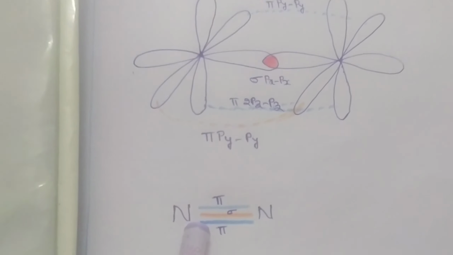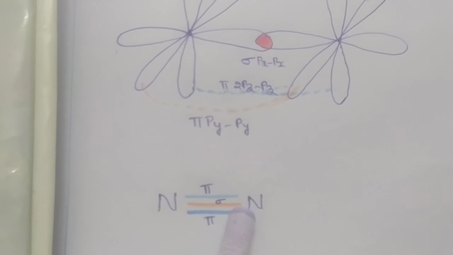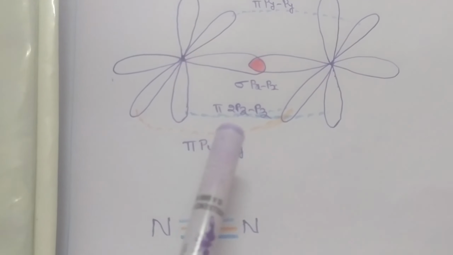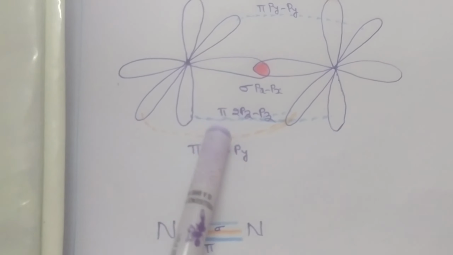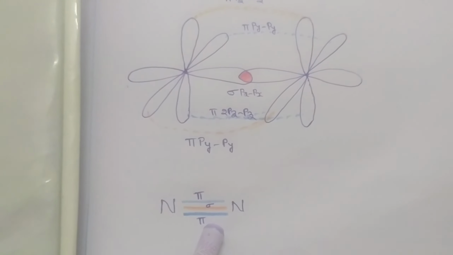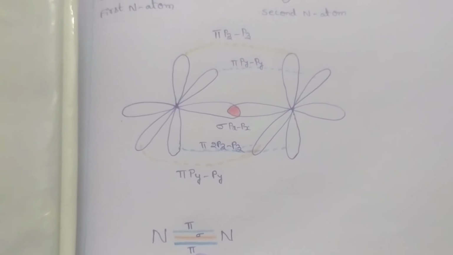That means a triple bond is present. Among the triple bond, one is a sigma bond because of axial overlapping, and two pi bonds are present because of lateral overlapping. In this way, we can explain the detailed information about the bond formation between the molecules based on their valence bond theory.